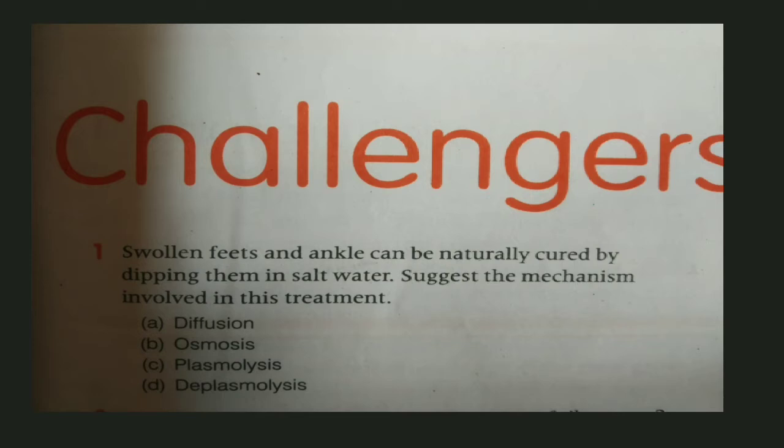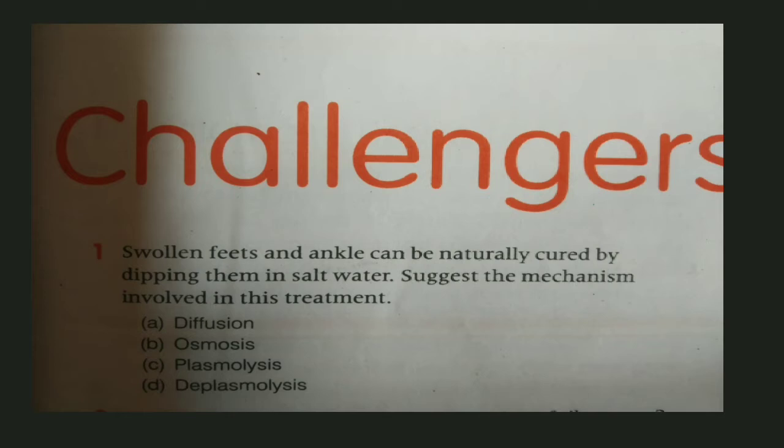The question over here is about swollen feet and ankle. I hope that you are clear with the words swollen feet and ankle. जो हमारे पाँव सूज जाते हैं, getting, dear students. So swollen feet and ankle can be naturally cured by dipping them in salt water. Suggest the mechanism involved in this treatment.